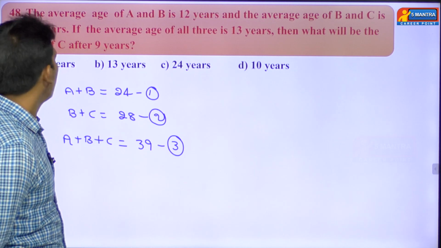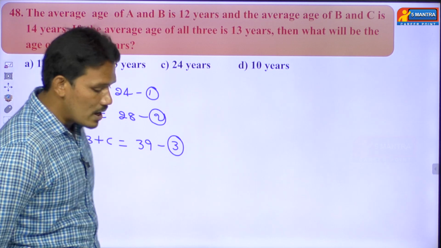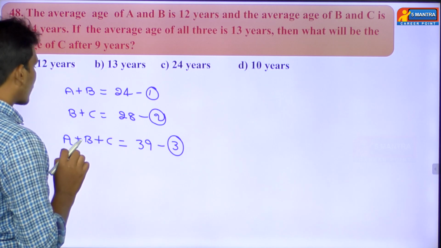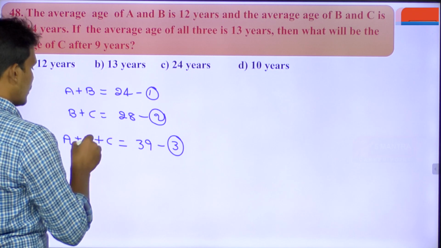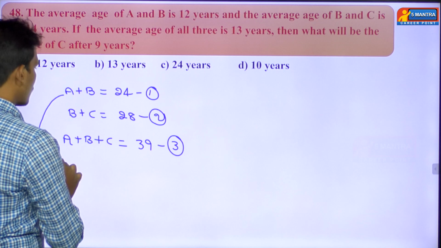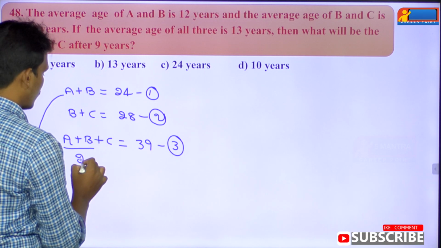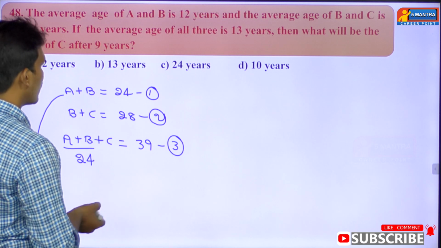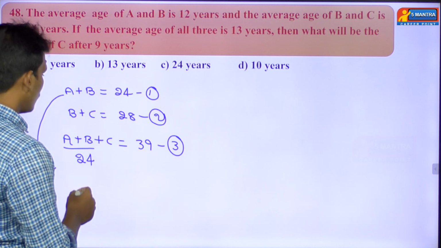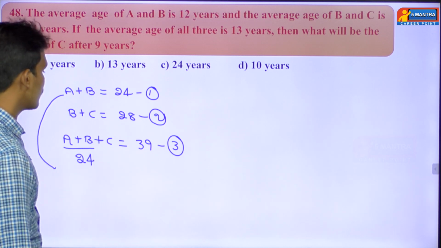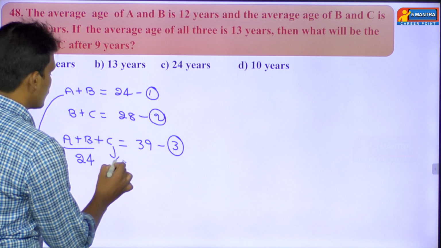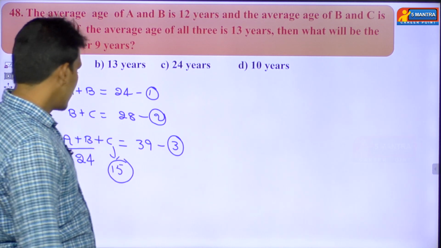Next, what will be the age of C after 9 years? What will be the age of C after 9 years means you have to find the age of C at present. So directly, you substitute the first equation in equation 3, and you are going to get the age of C. If you substitute, A plus B equals 24, then you can find C's age. 39 minus 24 is 15. So C's present age is 15.